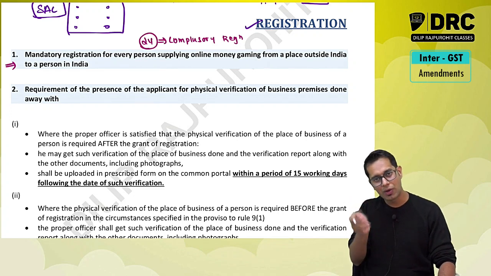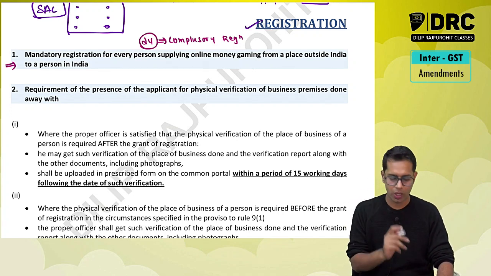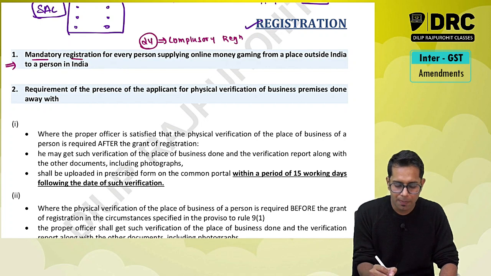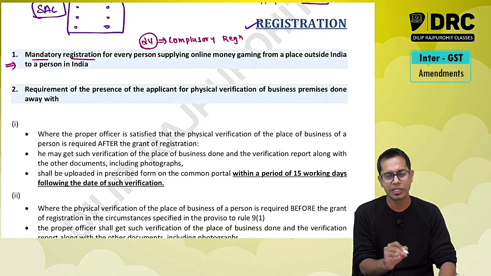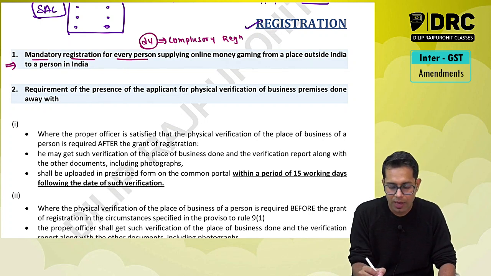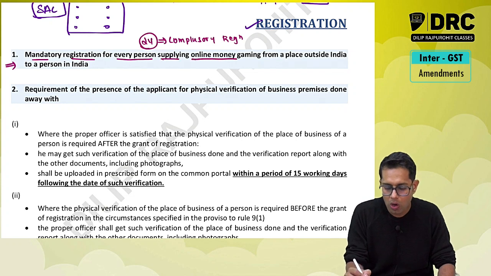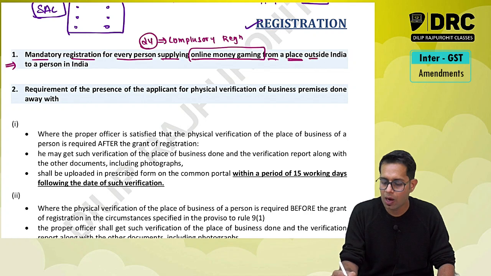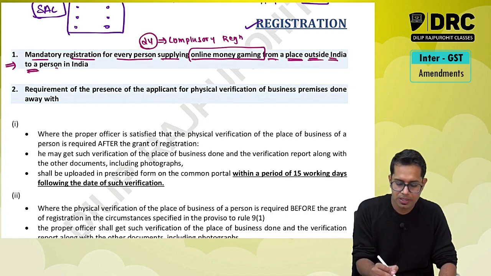Now here they have added one more category, one more point: mandatory or compulsory registration for every person supplying online money gaming services from a place outside India to a person in India.